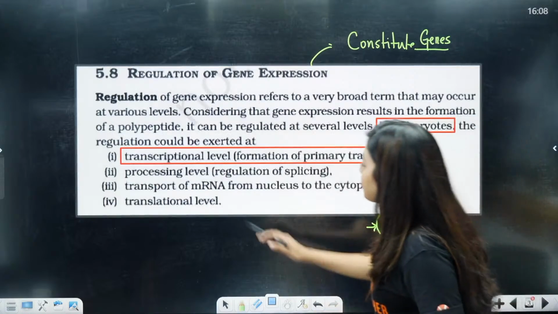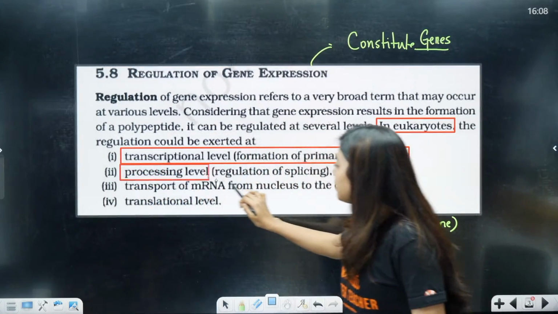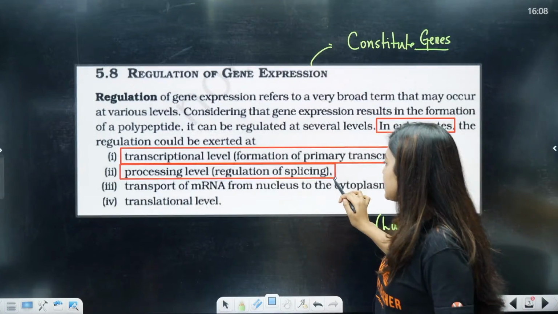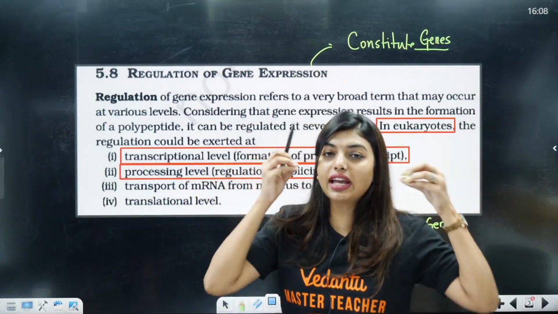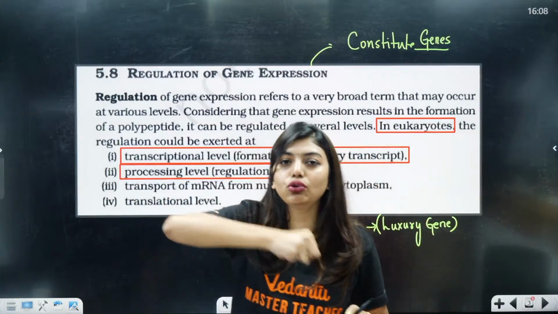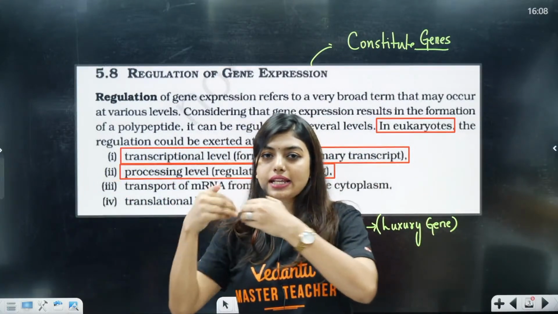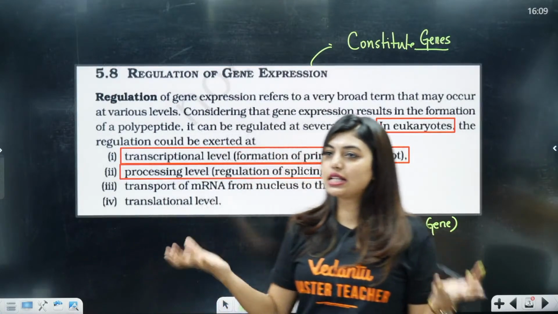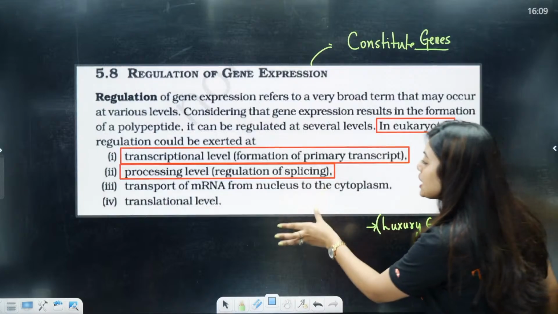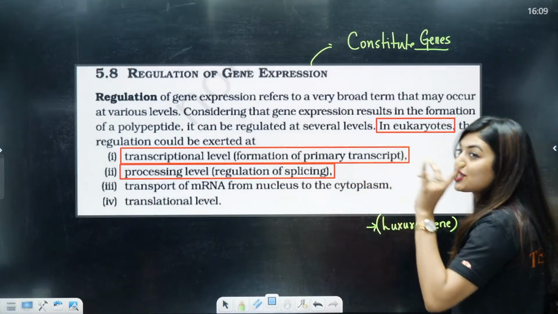Now, the processing level. What does this processing level mean, students? Regulation of splicing, RNA processing. That means in the split gene where we have exons and introns, we will remove the introns and stick the exons together, and that is called splicing. Clear?